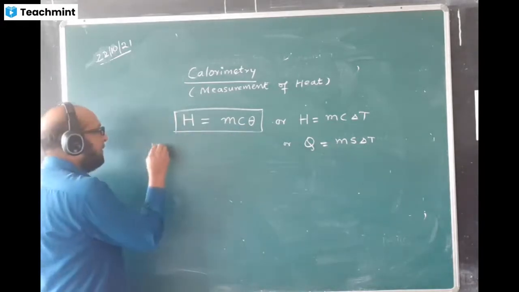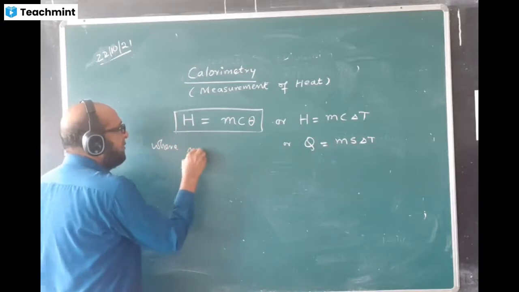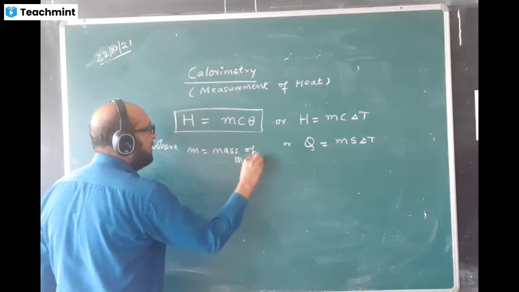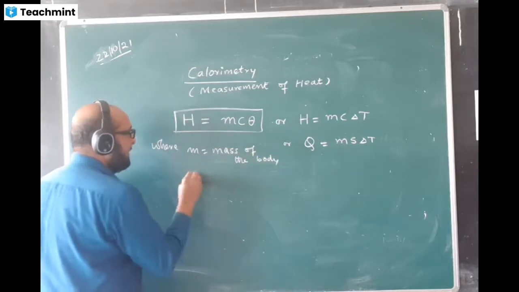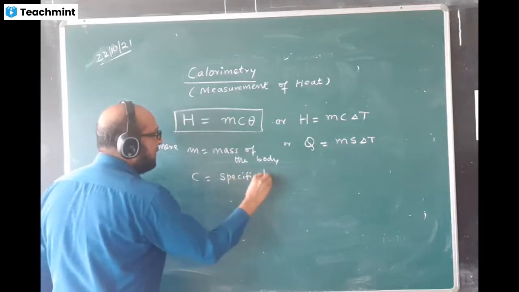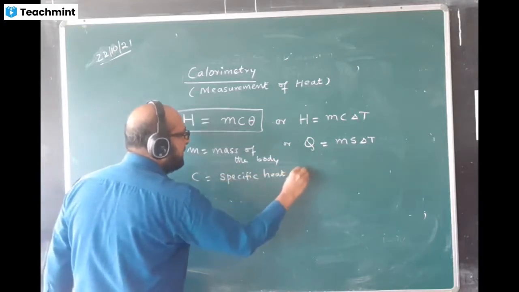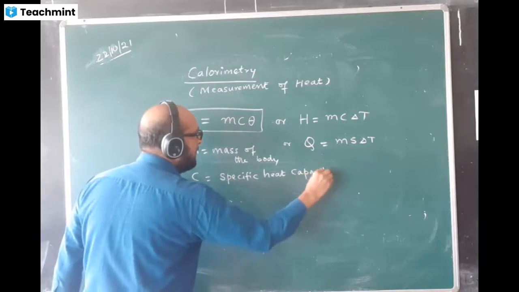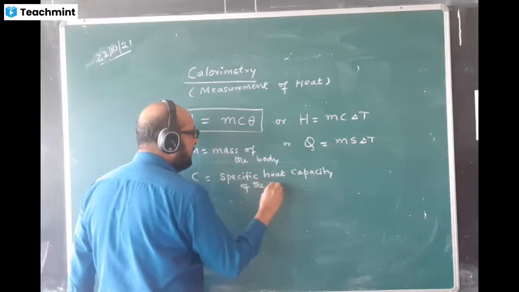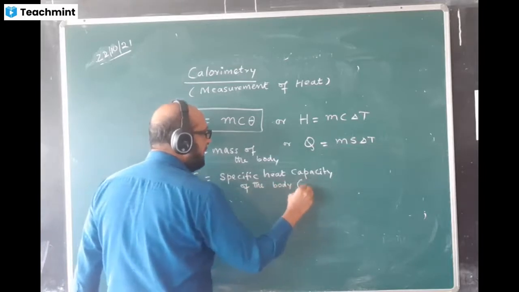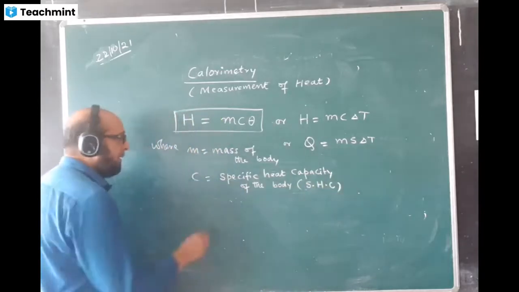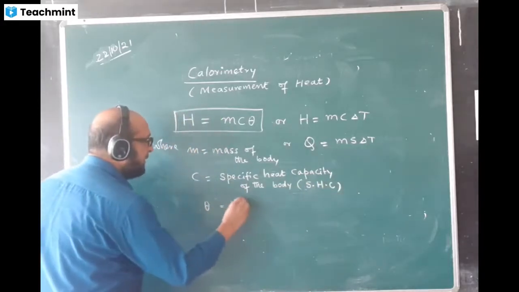I'll write here, where m is equal to mass of the body, c is called specific heat capacity of the body, in short SHC of the body, and theta is temperature difference.